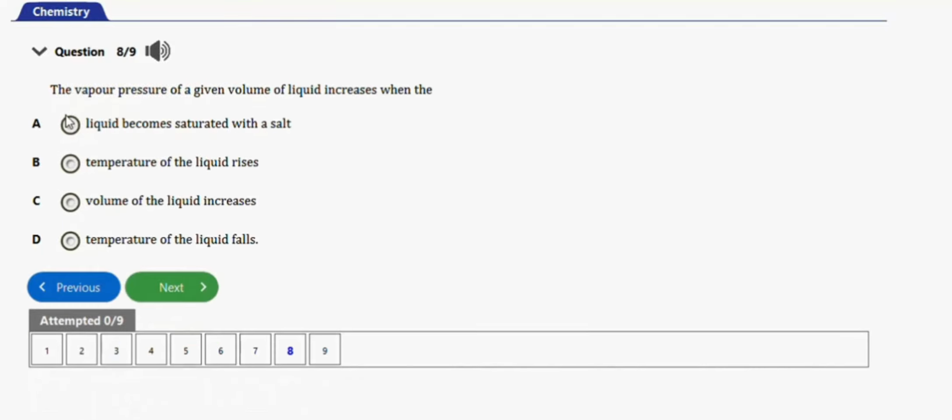The next question will be this one. It says the vapor pressure of a given volume of liquid increases when the liquid becomes saturated with a salt, temperature of the liquid rises, volume of the liquid increases, temperature of the liquid falls. The right option is when the temperature of the liquid rises. The right option is B.